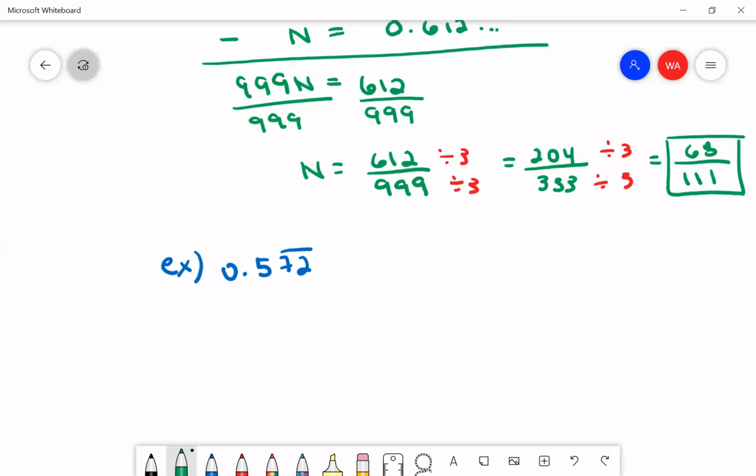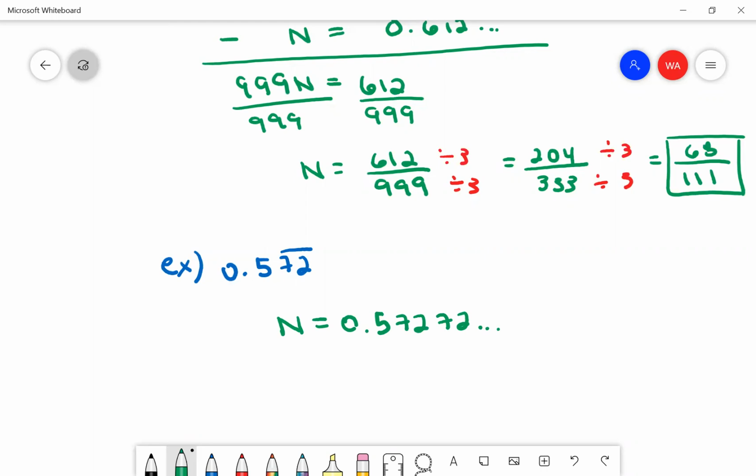So I'm going to start by doing n equals 0.57272, and that 72 just keeps repeating forever. Okay. First step.